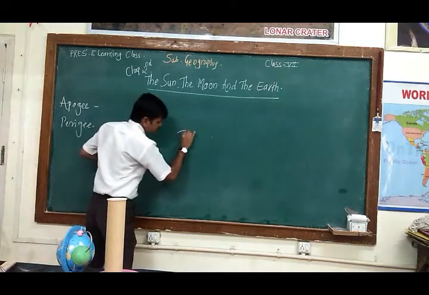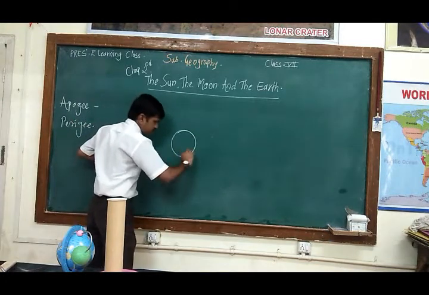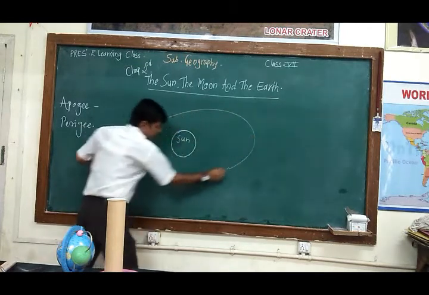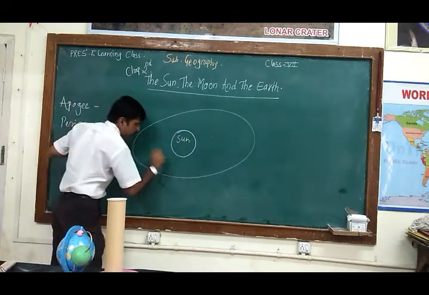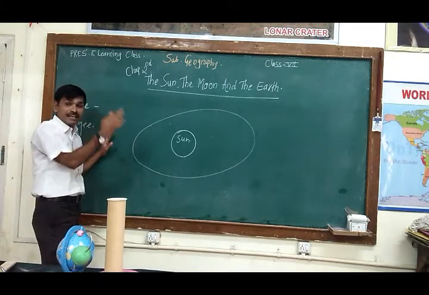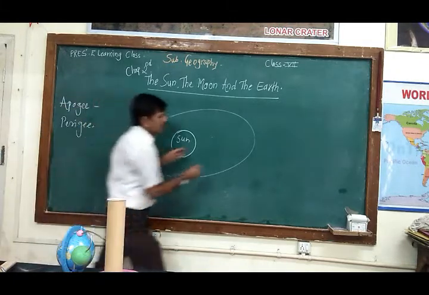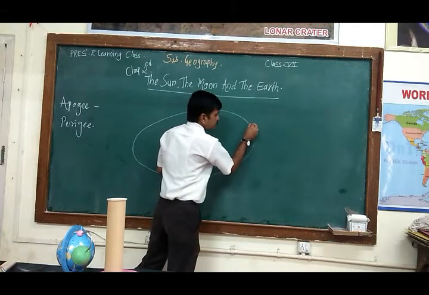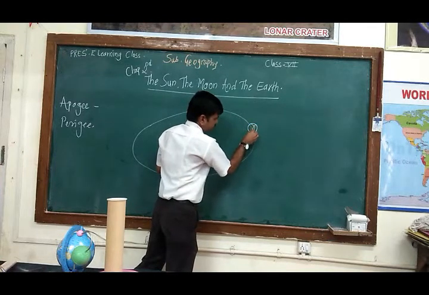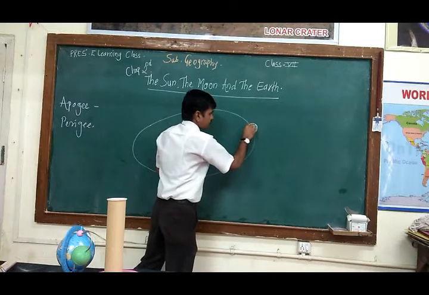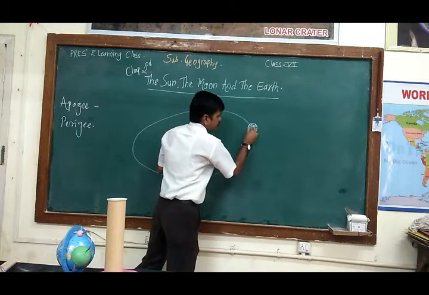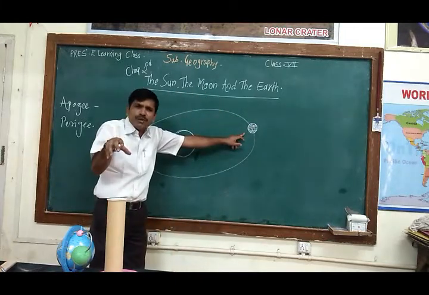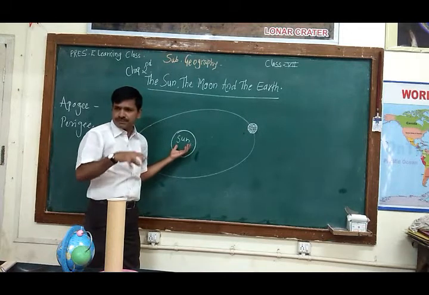Suppose here this is our sun and the earth is rotating around the sun in an elliptical shape. Suppose this earth is located here. This is our earth.